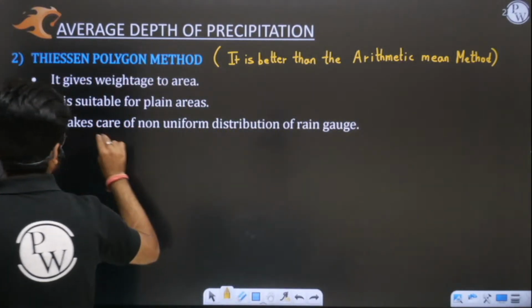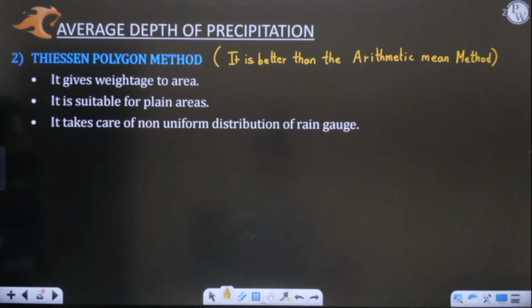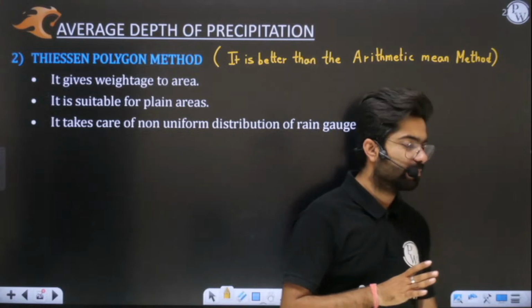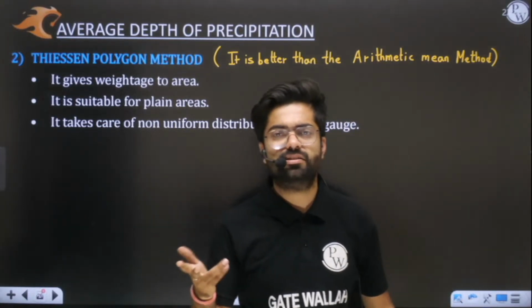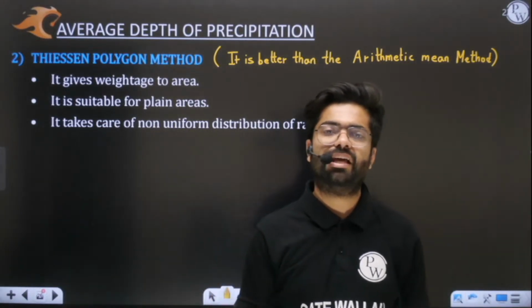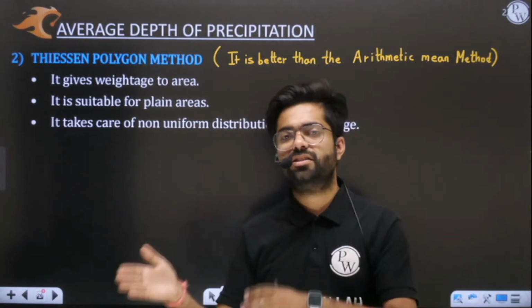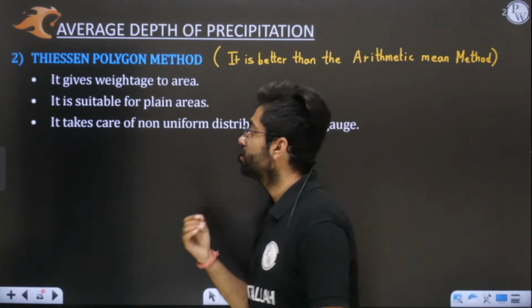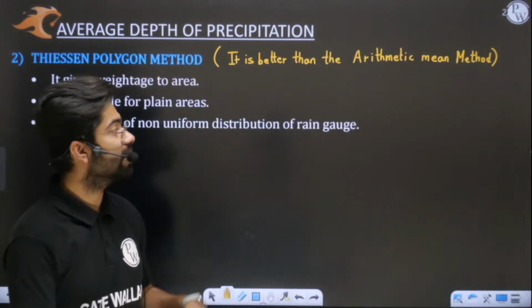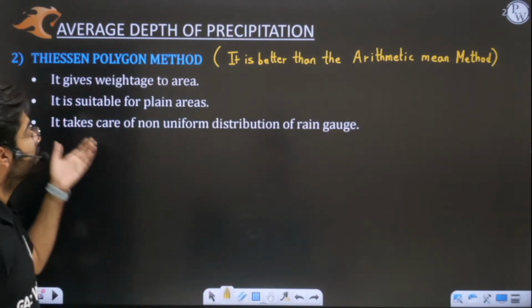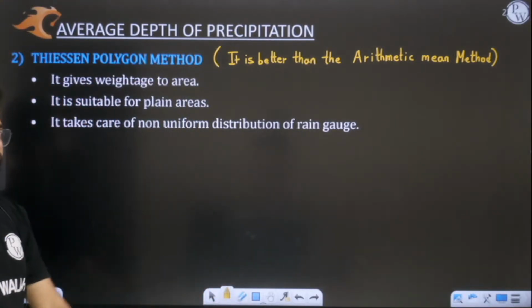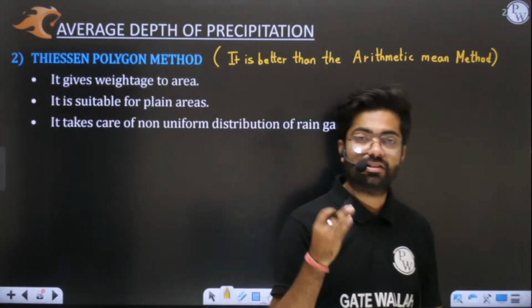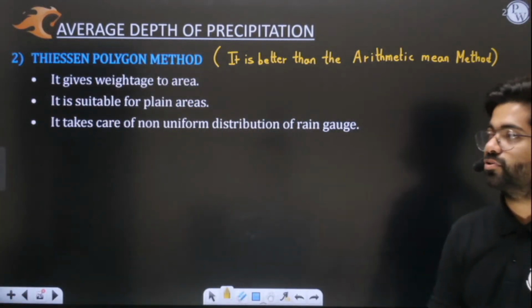But it takes care of non-uniform distribution of rain gauges. Generally this is the case: most of the time you will see that rain gauge distribution is non-uniform. So this method is better because it will take care of the non-uniform distribution of rain gauges.